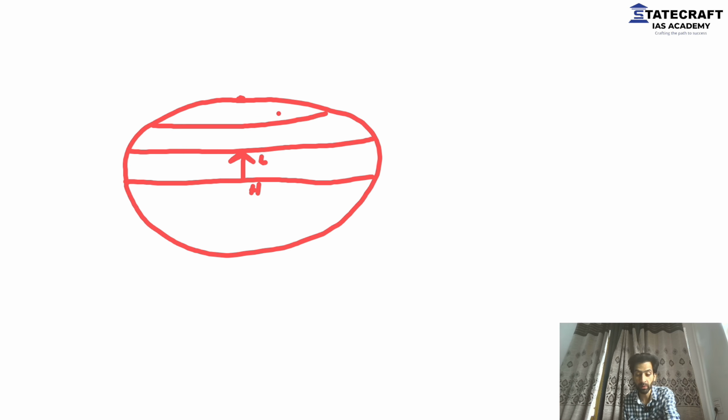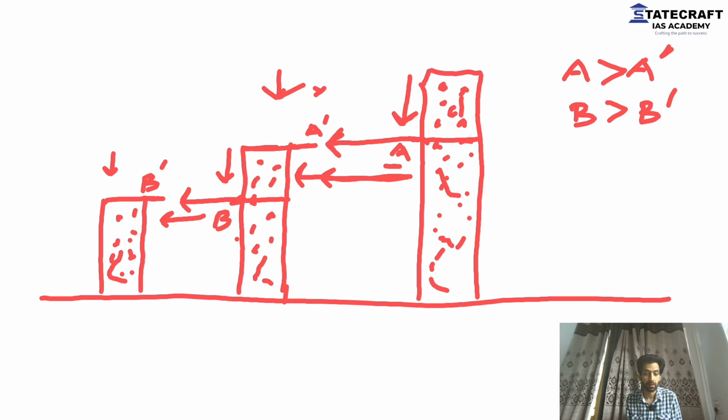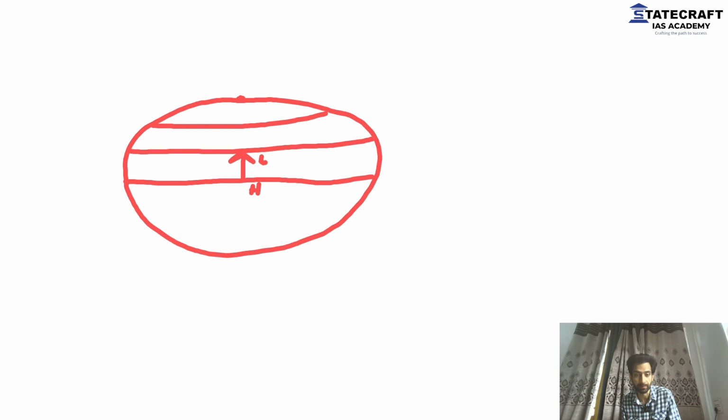At the same time, now get back to this. From B to B dash, from subtropical towards subpolar. Again, high pressure towards low pressure. That means the wind will start to blow from here towards here. Why? Because between the two, we have high pressure here and low pressure here. So this should be the direction of wind. Ideally, this should have been the direction of wind. But, but, Coriolis force will play its role.